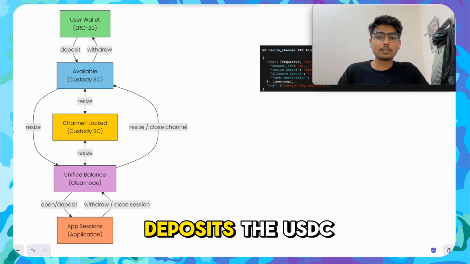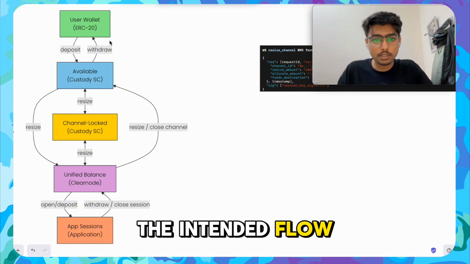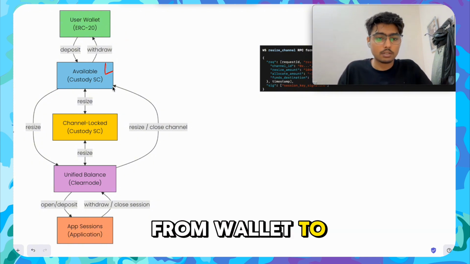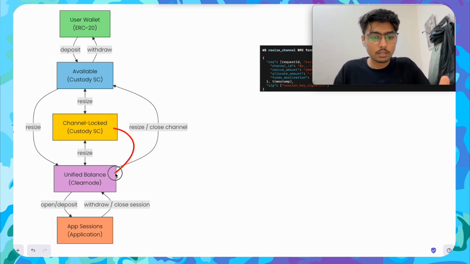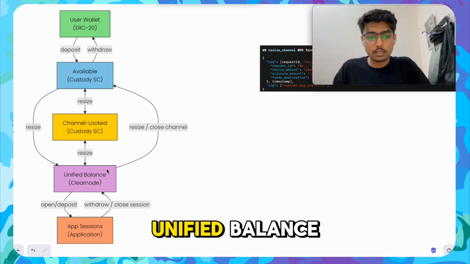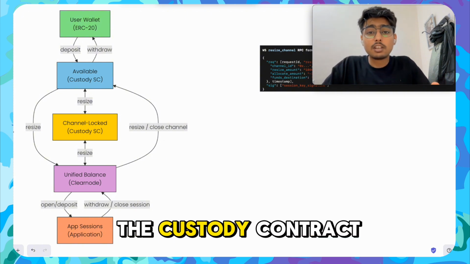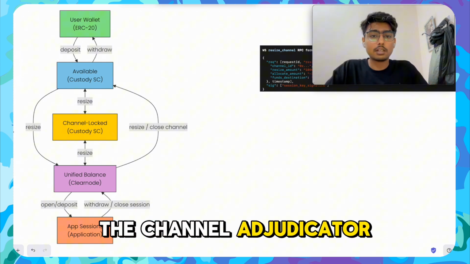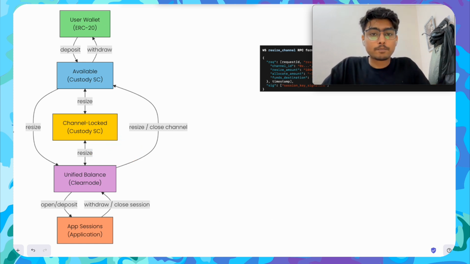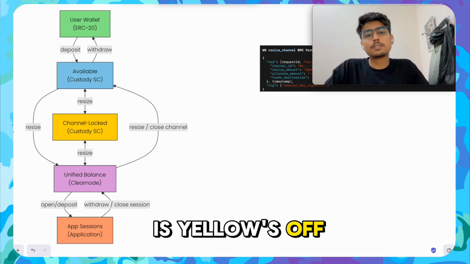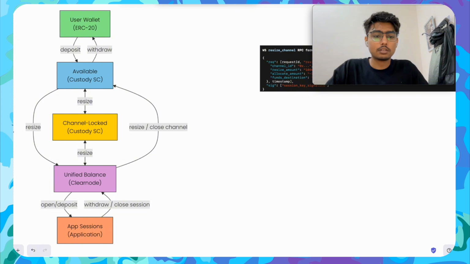So when a user deposits the USDC, the intended flow is it goes from wallet to the custody and then to a channel adjudicator, to then the unified balance. The custody contract holds the funds. The channel adjudicator is the on-chain lock, which is missing. And the unified balance is Yellow's off-chain ledger that tracks everything. So this is not on-chain.